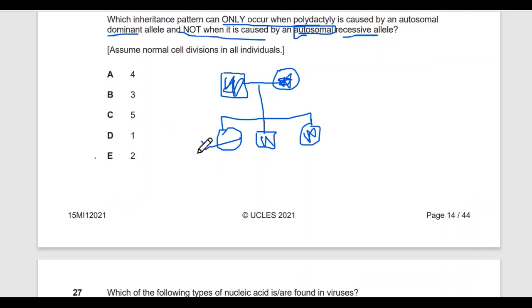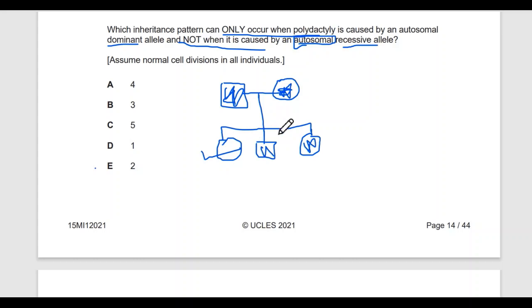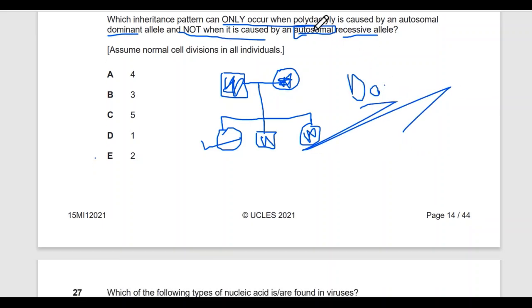Even if one son or daughter is normal while both parents are affected, then the condition will be 110% dominant. The condition is dominant. It can't be recessive in either case if the situation is autosomal.